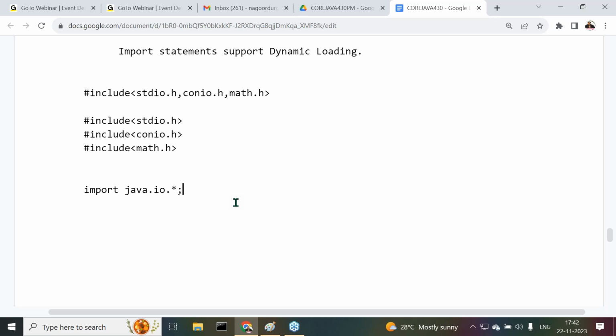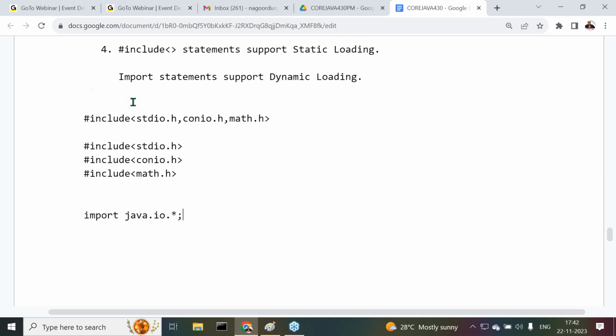If I want to import more than one class or more than one interface into the present Java file by using a single import statement, by using what notation? Star notation. Get my point or not?